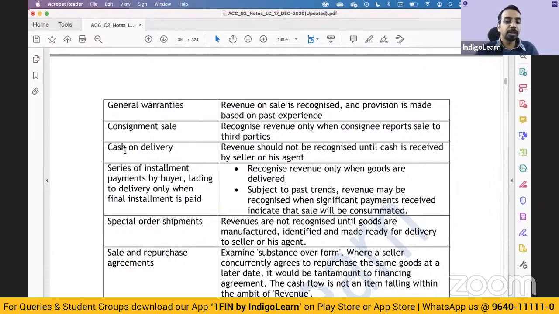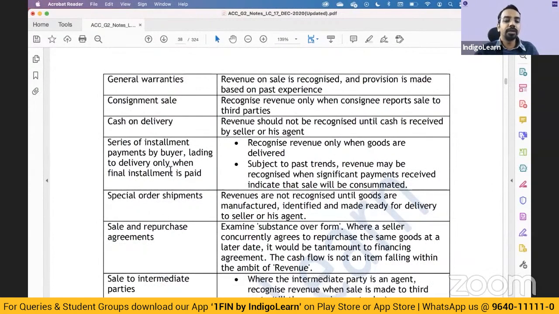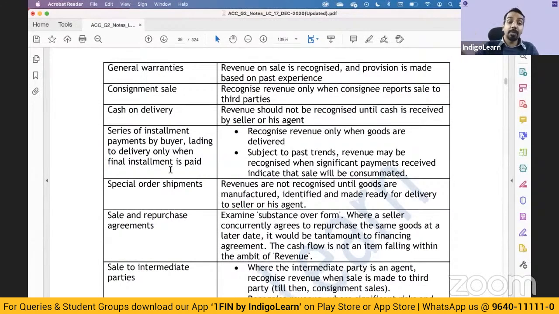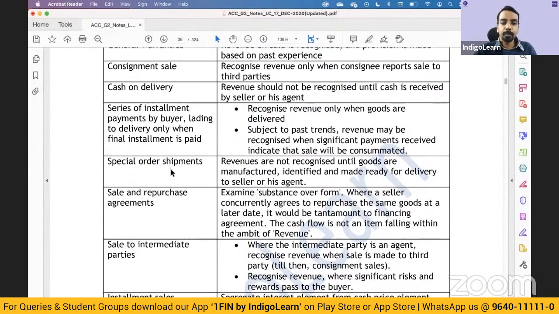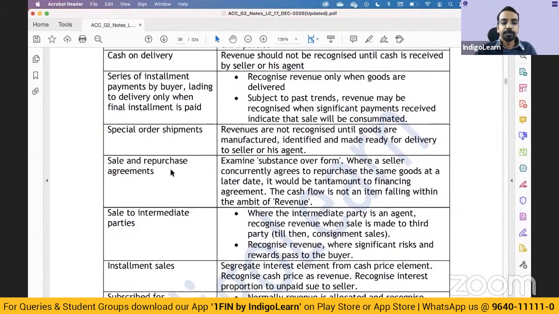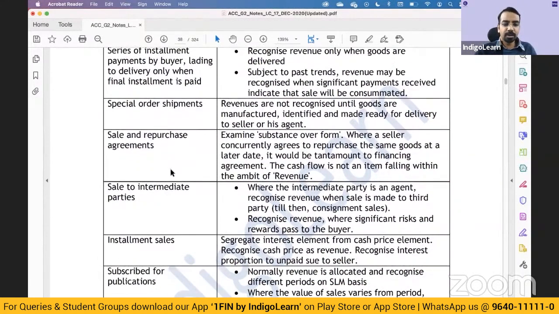Series of installment payments by buyer leading to delivery only when the final installment is paid. So only when the final installment is paid, you will deliver, property is transferred, only then you can recognize the revenue. Hire purchase cases, you will follow the principles you have learned in hire purchase accounting, right? Though the title gets transferred later, you can recognize the sale upfront. Right, then all of these are similar things. Installment sales will be recognized immediately.